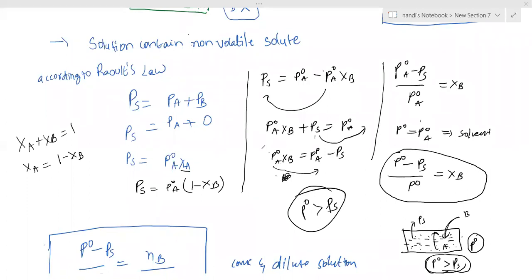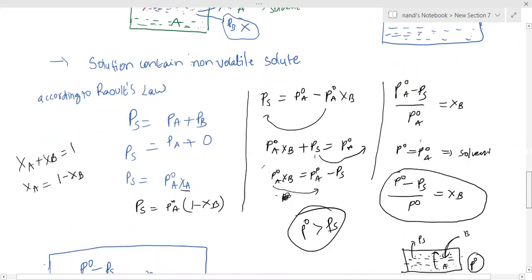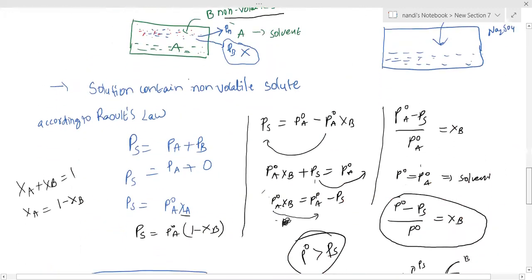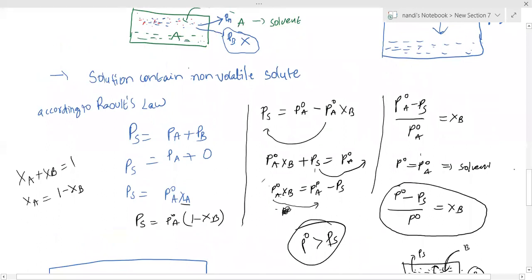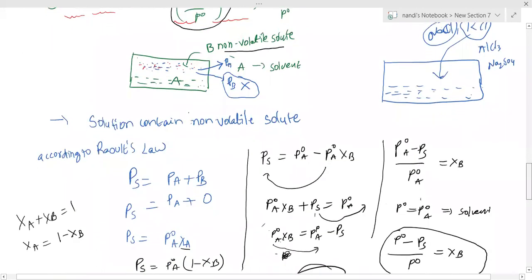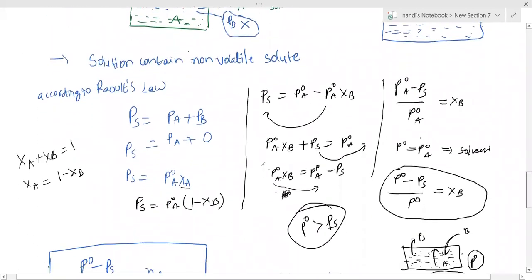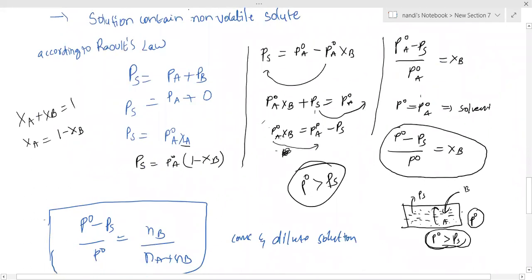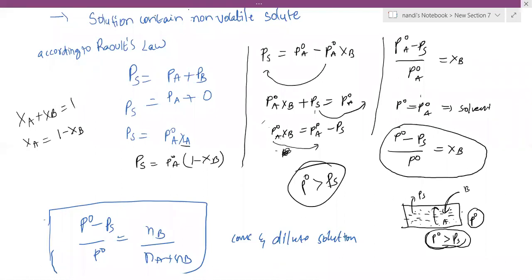Madam, you may check Raoult's law in your class notes. Please note down and check that one. Surface area and more water molecules occupied, that's why it evaporates easily. We discussed this once upon a time, and at that time most people asked how P naught is greater than Ps. That's why sometimes you have to read our class notes also. Check it. If you are not getting it today, we'll discuss tomorrow.